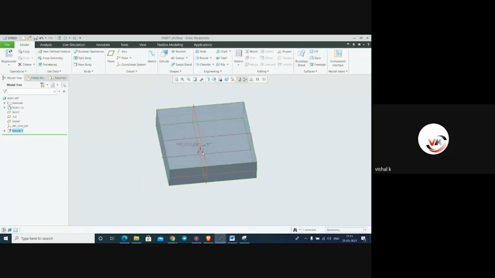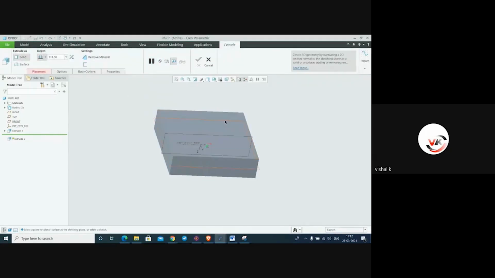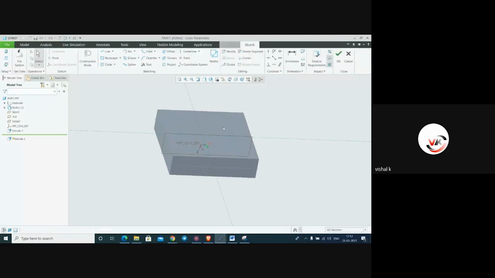Extrude. Now we have to remove material from this extrude. Again we have to make one sketch on this face. So make it extrude. Select the base plane of this object and make Sketch View.